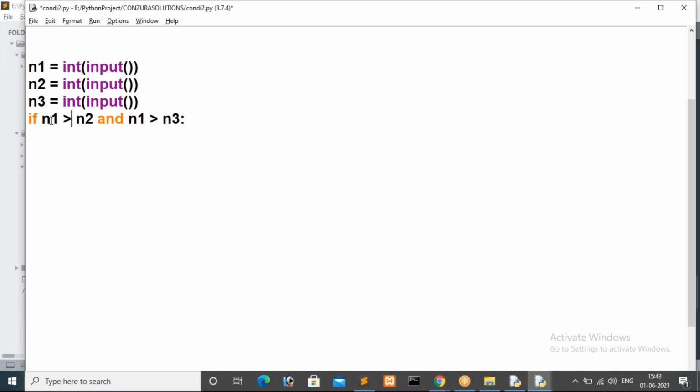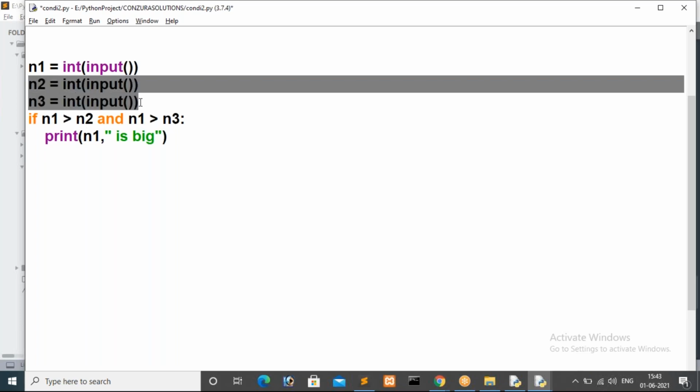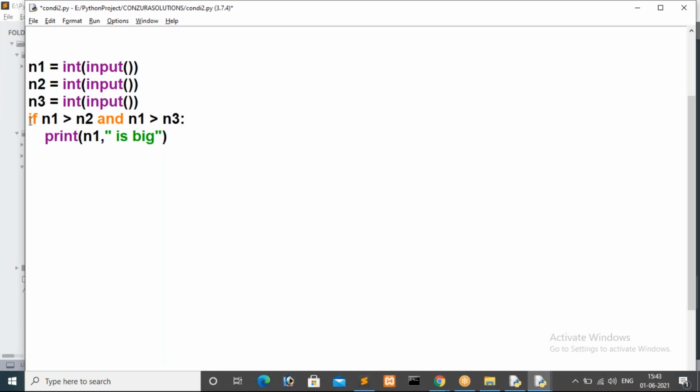If this condition is true, that means if this entire logical and operator returns true, then I want to print n1 is big. If this condition is false, that means n1 is not the bigger one. That means n2 or n3, one of these two has the bigger value. So if this condition is false, n1 is lesser than n2 or n3.